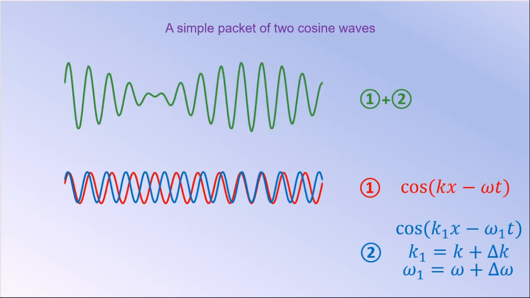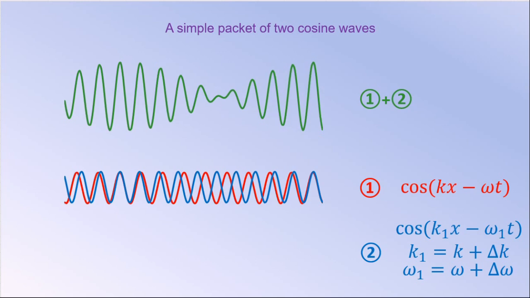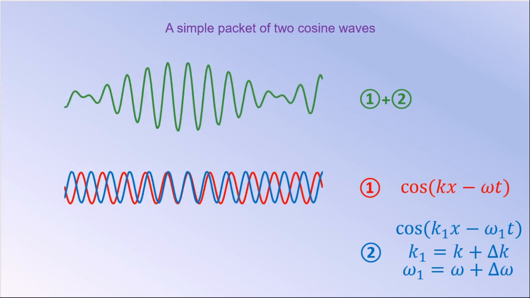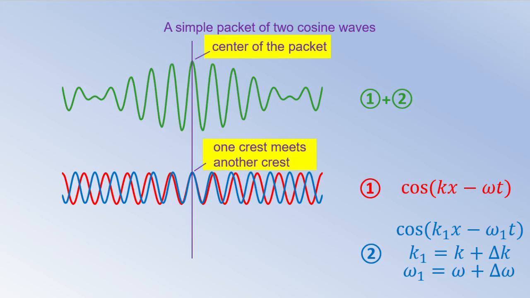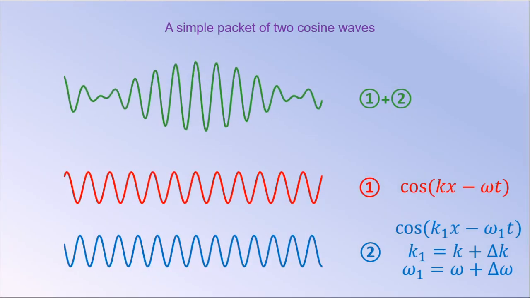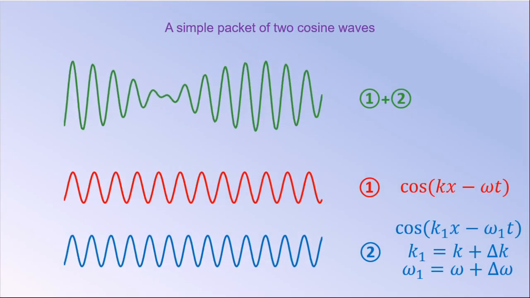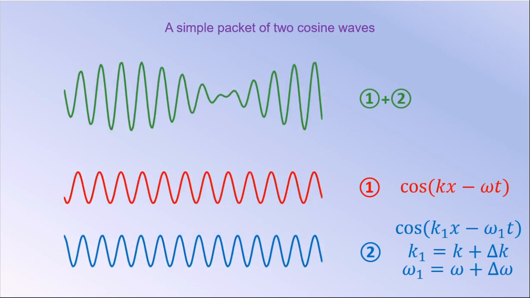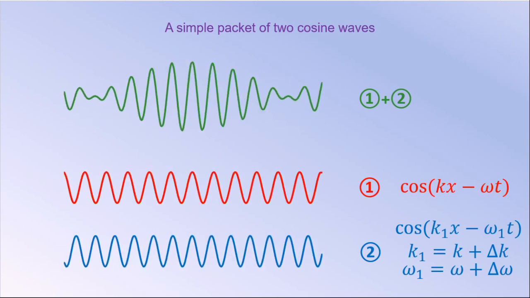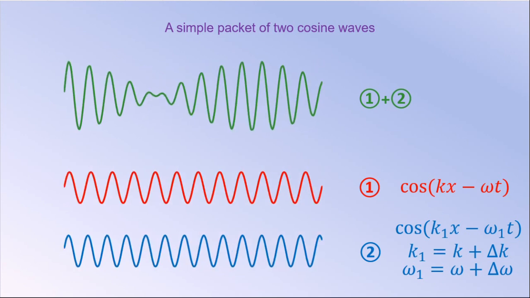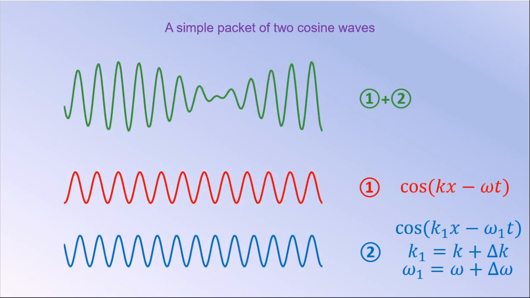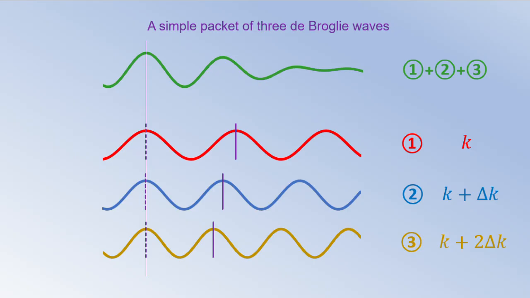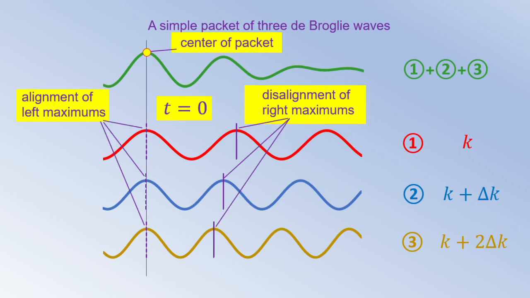If two crests coincide in space, then they are added one above the other, and the height of the resulting wave is twice as high in this place compared to the height of each individual crest. Therefore, the centers of quantum wave packets are located where crests meet crests. For further analysis, we will artificially split two waves up and down along the vertical axis. Moreover, for visual clarity, I will add one more wave, and thus we will be looking at the interference of three moving waves. For each of the three waves, we will only monitor the movement of the two maximums, which we will also call the left and right crest or humps or heights.